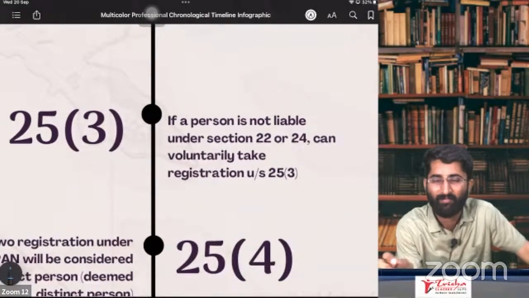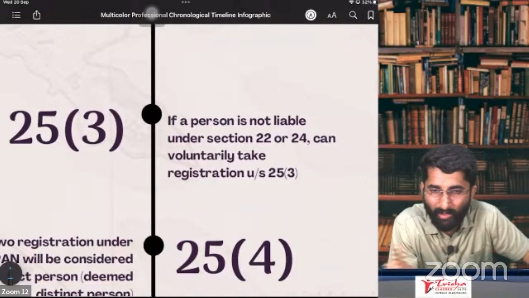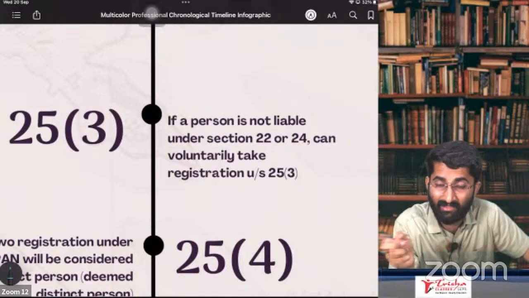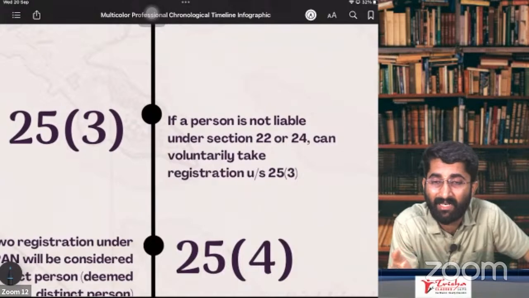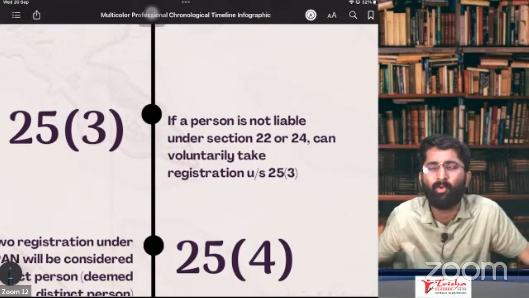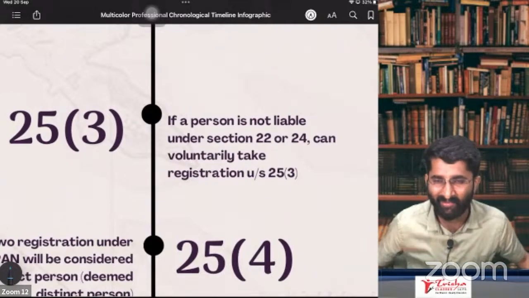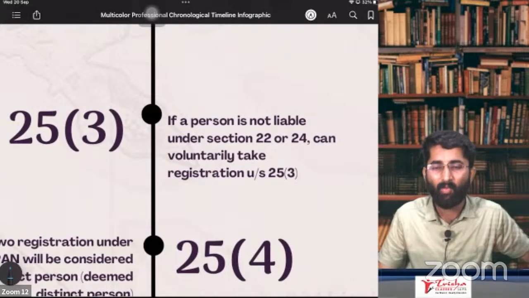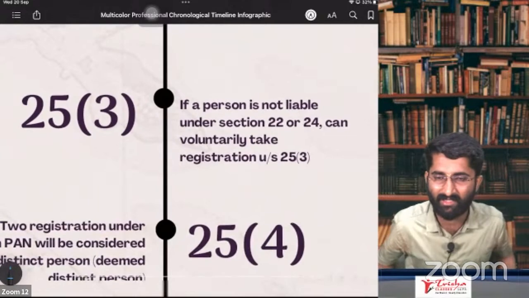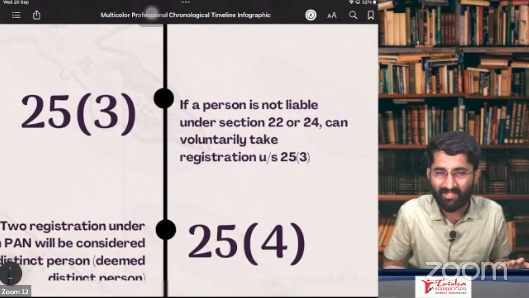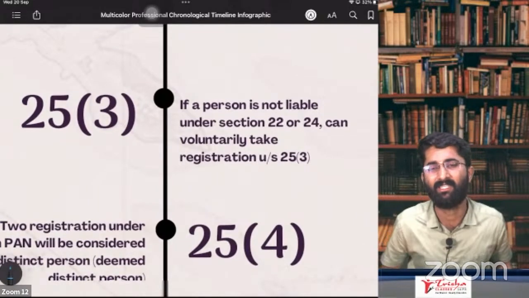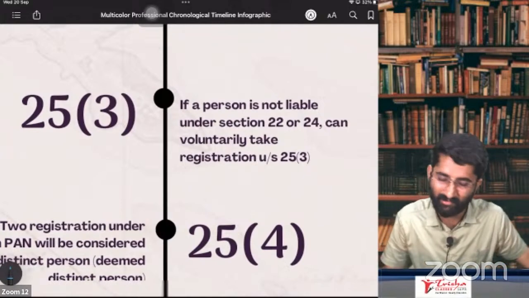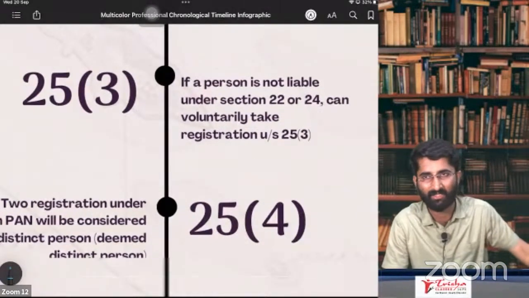That means you are not liable under section 22, 24. I am not liable under section 22. That means my aggregate turnover has not crossed 10 lakhs, 20 lakhs or 40 lakhs, sir. But still I want to take the registration. Who will stop you? Take the registration. You can take the registration under section 25, subsection 3. It says voluntary registration. Can I take voluntary registration, sir? Yes. It's my country, I want to take registration. Who will stop you? You can take it under section 25, subsection 3.